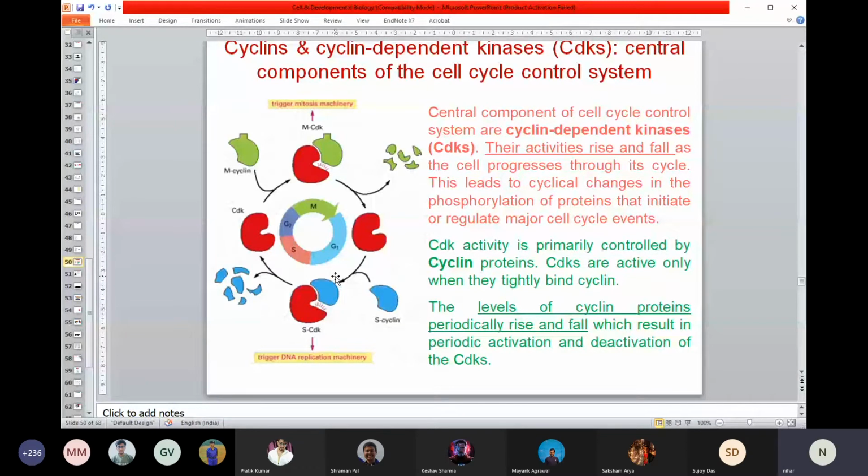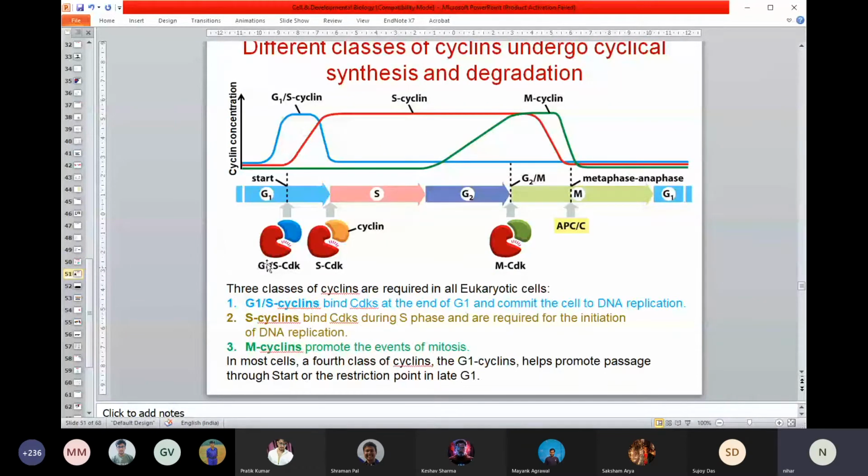I hope it's a little bit tricky, but I hope you understand. It will be more clear here. So if you think about the G1 phase or G1/S transition phase, there is a particular cyclin getting upregulated. This is called G1/S cyclin. So G1/S cyclin suddenly becomes very high. And you know this G1/S cyclin will bind with CDK, cyclin dependent kinase. So you can think G1/S cyclin-CDK. So this will become very active and that will help in the transition of the G1/S phase.